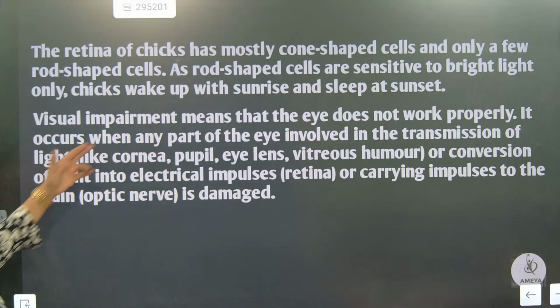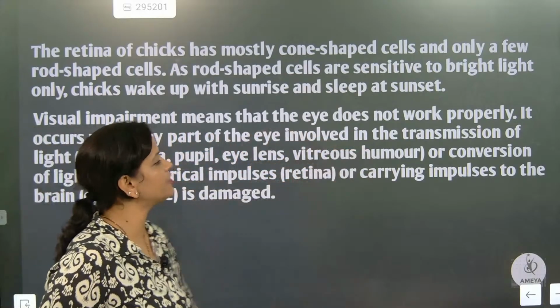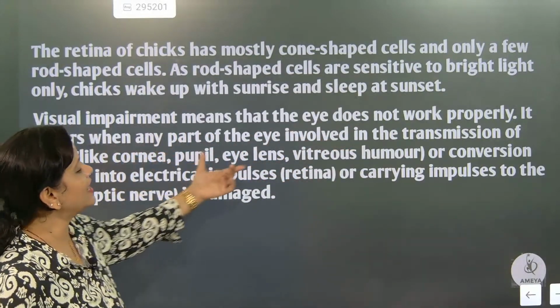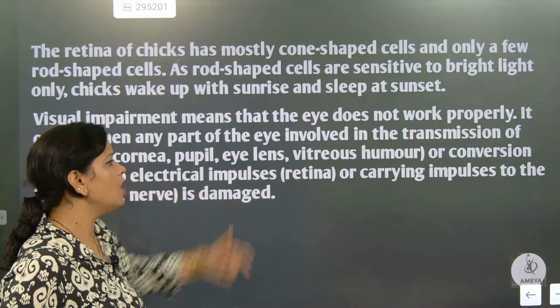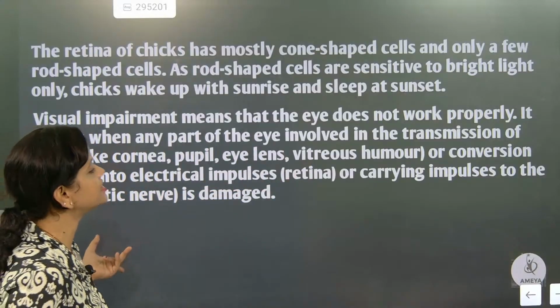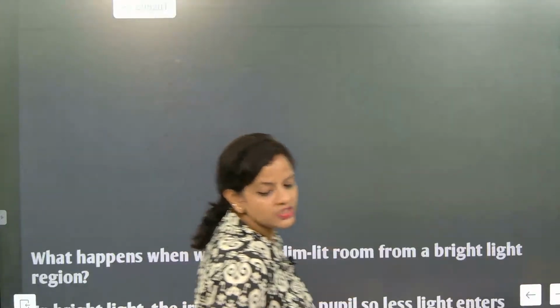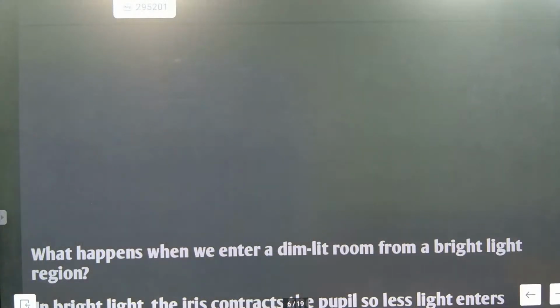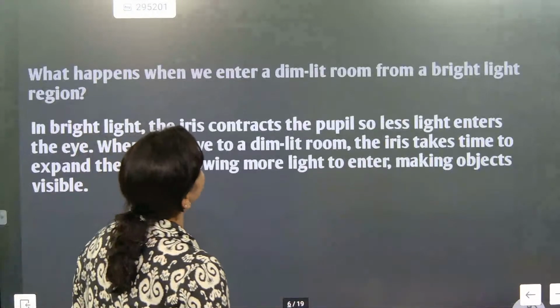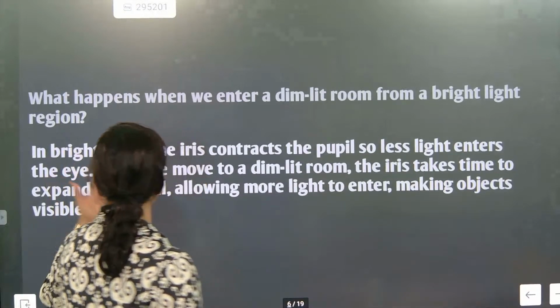It occurs when any part of the eye involved in the transmission of light, eye lens, vitreous humor, or conversion of light into electrical impulses or carrying impulses to the brain is damaged. So that's why it is called visual impairment. What is it called? Visual impairment.